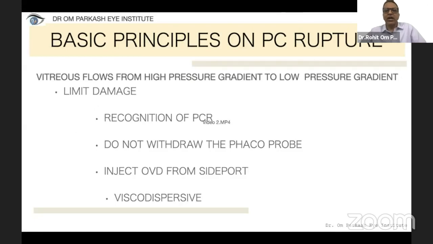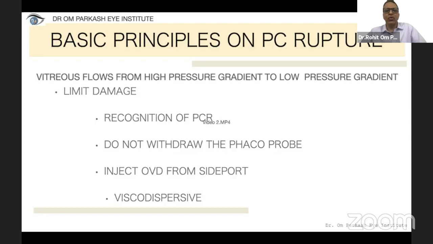And if we know some basic principles on PC rupture, then we can decide which approach will help us go forward. We have to realize that vitreous flows from high pressure gradient to low pressure gradient. So that is the first thing which we should know. And so we have to limit the damage. The recognition of PCR is very important.